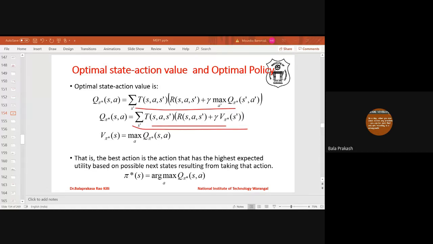Mohanty sir asked one question: does the action depend on the highest value? Yes, the action depends on the highest value. The optimal policy means it will select the action with the highest value. So in our example, from the starting state the actions can be move up, move left, move right, move down. Then it will calculate for each action: if the action is up, what is the value? If the action is left, what is the value? If the action is right, what is the value? If the action is down, what is the value? Based on that, it will take the action.